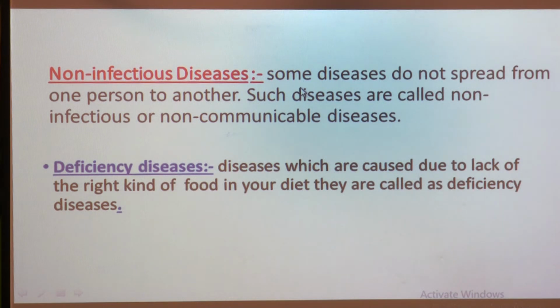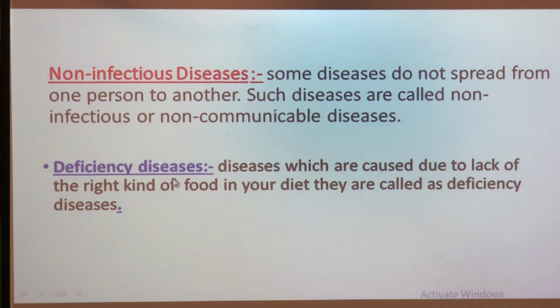Some diseases do not spread from one person to another, and such diseases are called non-infectious or non-communicable diseases. Like that, deficiency diseases.